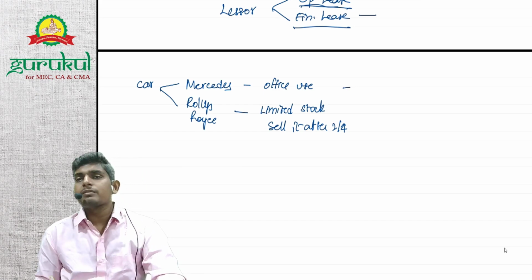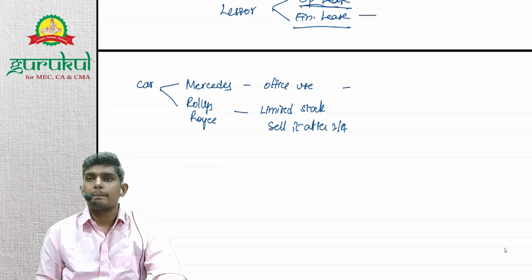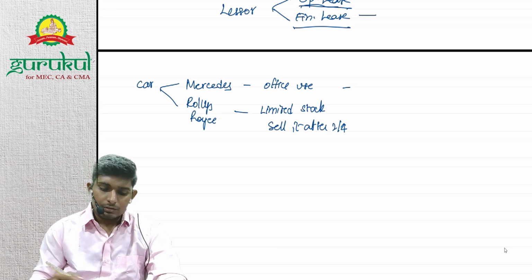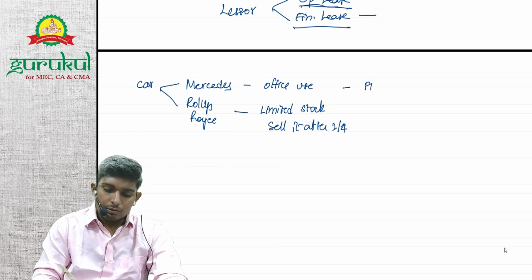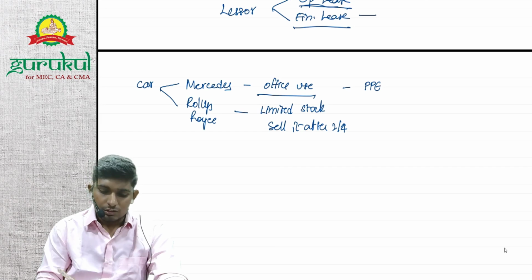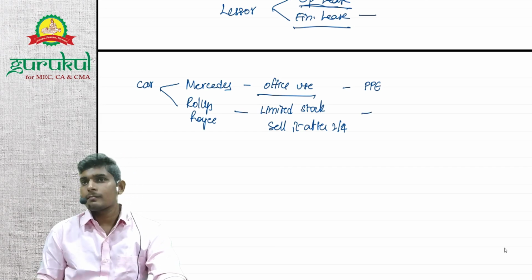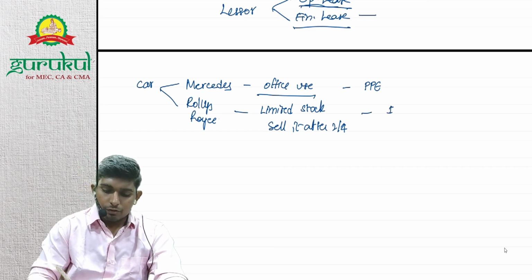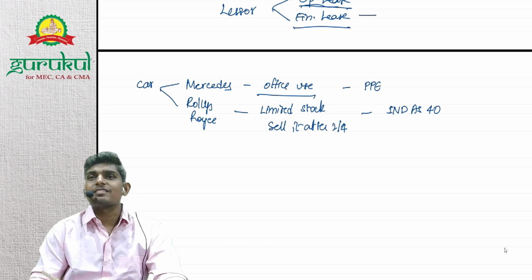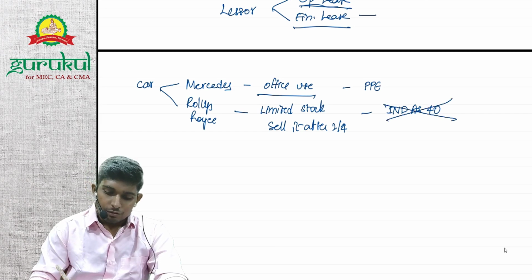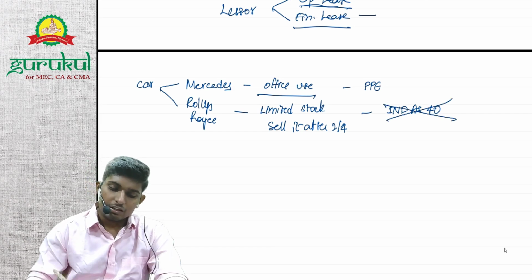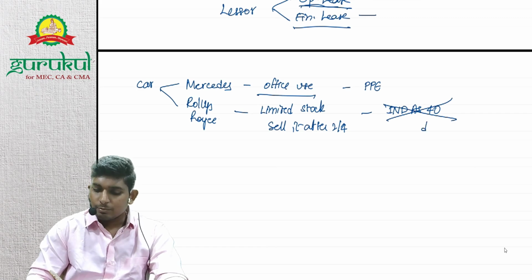So in the first case, is it PP or investment property? The first case is PP, because it is used for office purpose, which means own use. And in the second case, if you're saying it's Ind AS 40, then you have misunderstood the class till now. Because what's Ind AS 40? It's basically the standard called investment property.